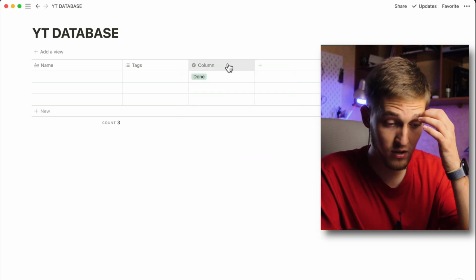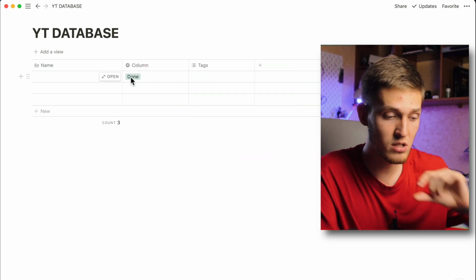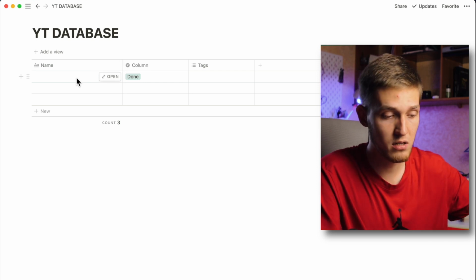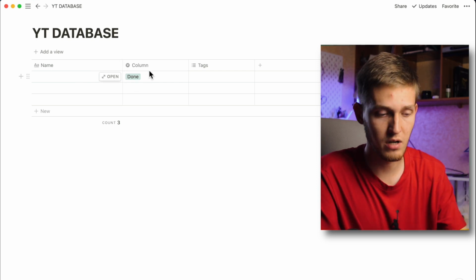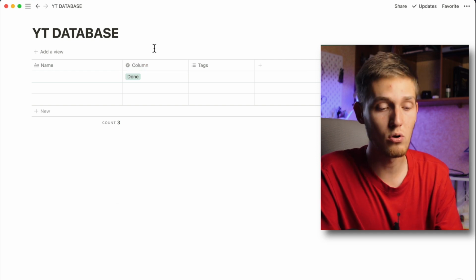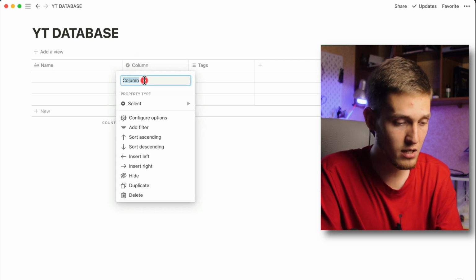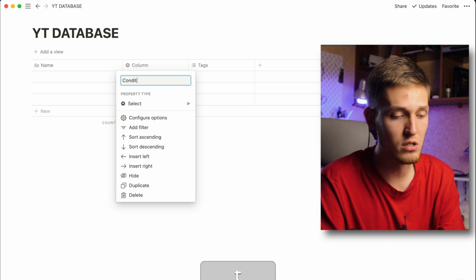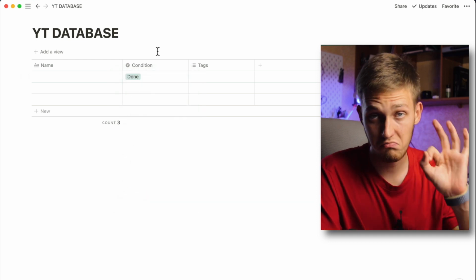Video editing will be purple. Let's move this column because I want to see the name of my page and the condition of my page. I also want to rename it, so click on the column and this will be condition. Done. Understood.